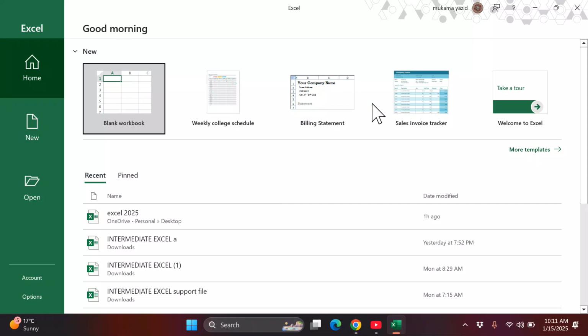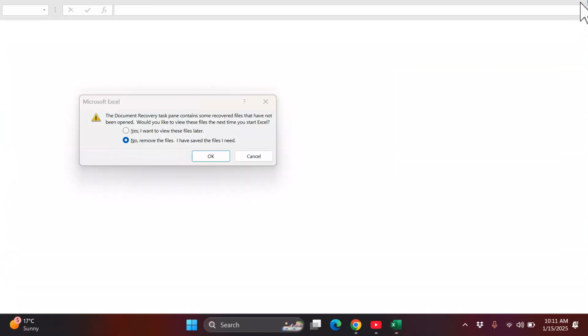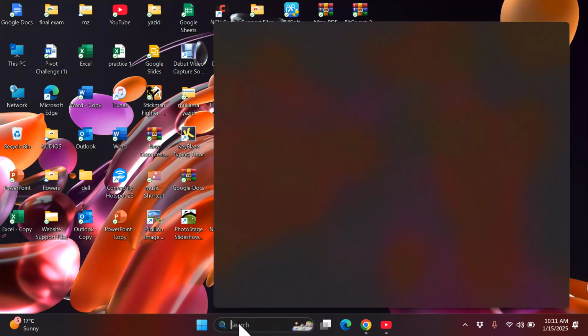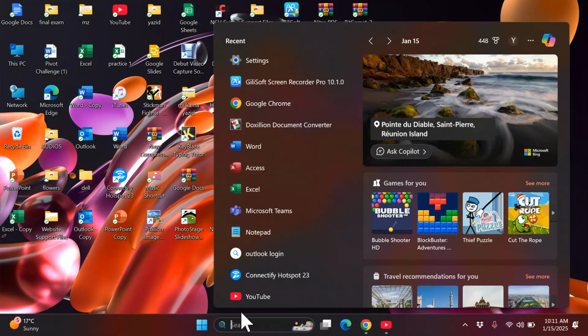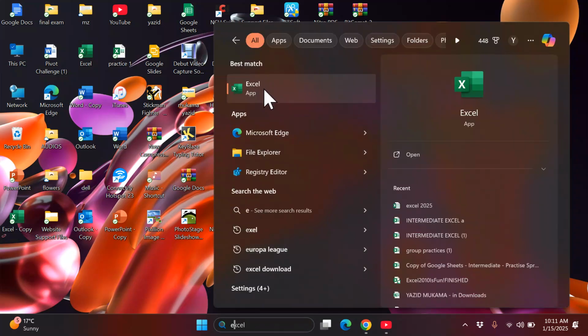Another way to open Excel: just imagine your laptop. You may have it on your desktop as an app. You can double click on it and open, or you can come to the start menu, search and just type the word Excel. It will come and you select it and double click, it will open. That is how we can open Excel.